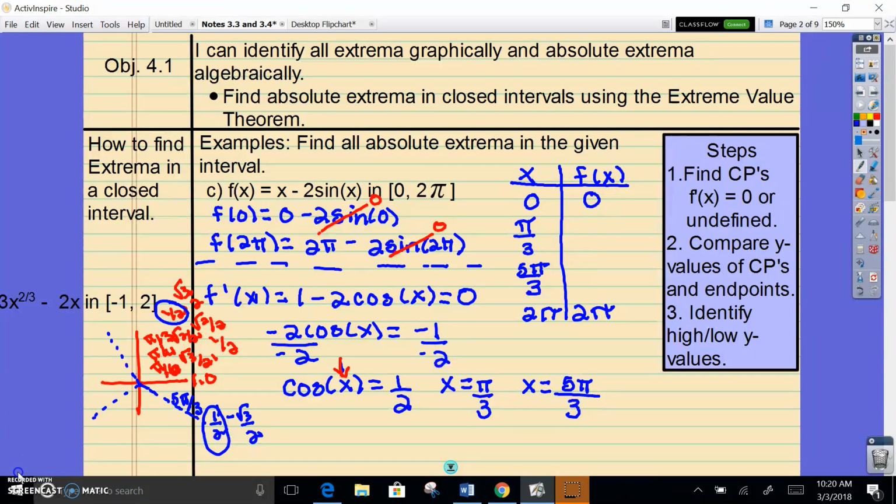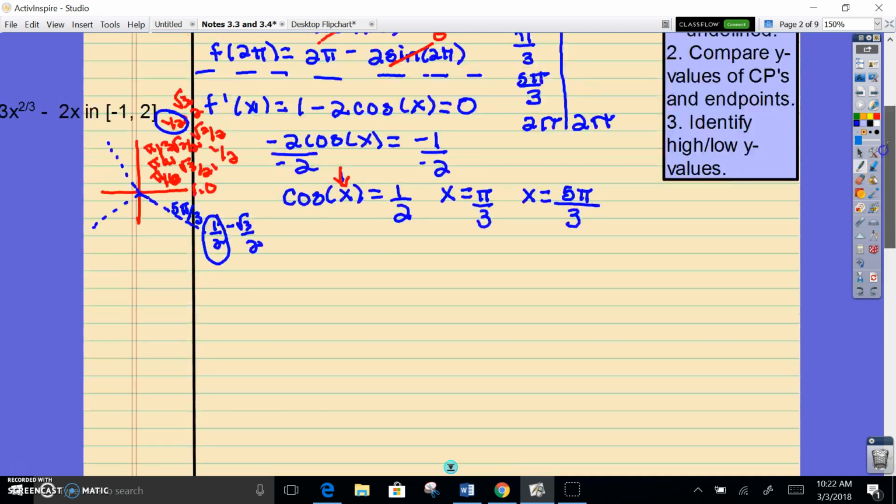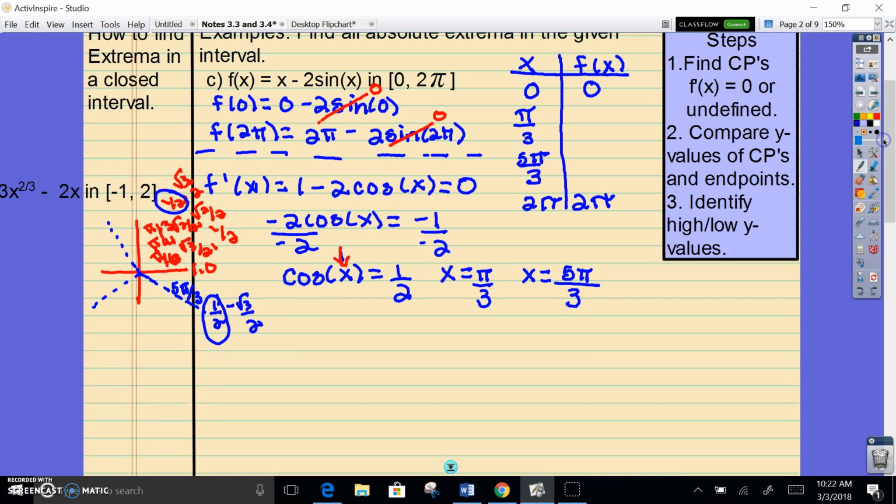Okay, and now what that means is I'm going to take this pi thirds and I'm going to plug it into f of x. And so I will get, let me scroll down a little. It's not going to be something that we're going to be able to do in our head. We might have to use a calculator, but if I want to find f of pi thirds, I'm going to plug in pi thirds. So right there is the first issue. Pi thirds over 3 goes in for x. I don't know what that is off the top of my head.